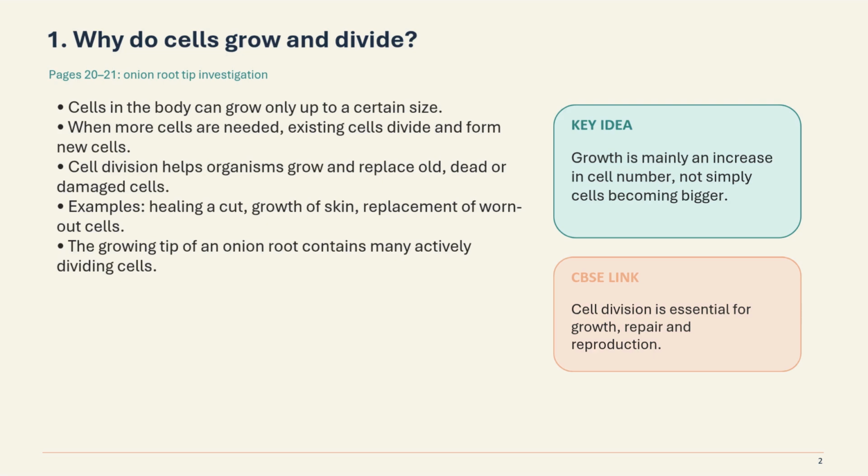Understood, children? Now, what is the key idea? Growth is mainly an increase in cell number, not only the cells becoming bigger. So, cell division is essential for growth, repair, and reproduction. So, you have to understand this. Why is cell division essential, important for growth, repair, and reproduction?